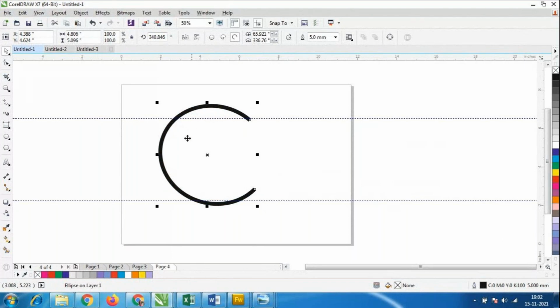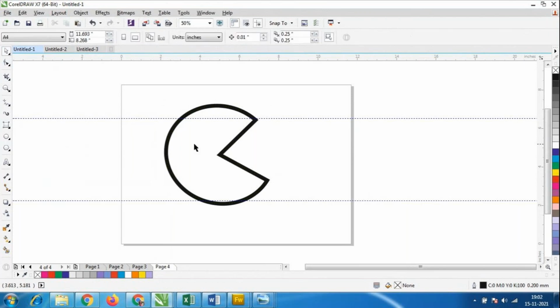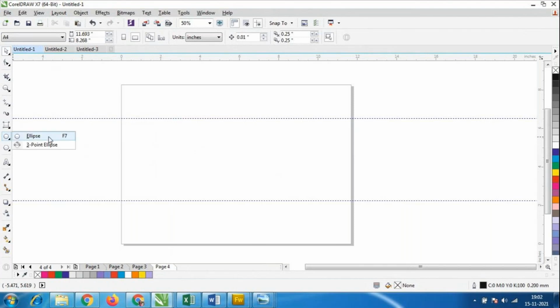So we have to use the arc shape only, because we have other shapes also. We have multiple shapes, and we can do it with those also. We should use whichever tool makes it easy, because we have any number of tools. If possible, I'll try in this. If I add a line here, I have to use the line tool again, but still half of the things should increase, and if I increase it, it comes out in this shape. So we cannot do it in this tool, we have to use the other tool, that is called the ellipse tool and the 3-point ellipse tool.